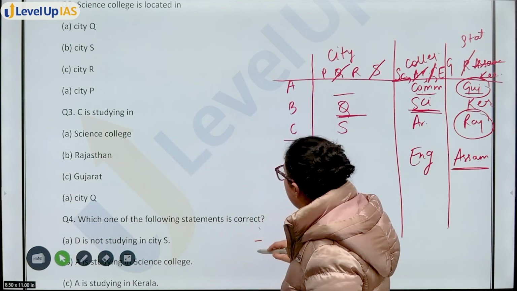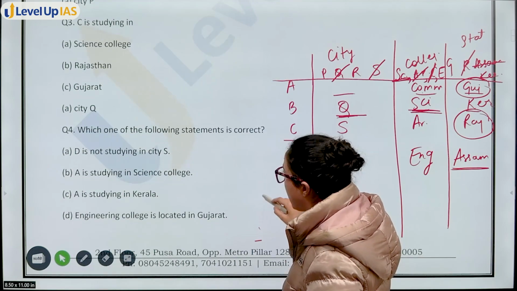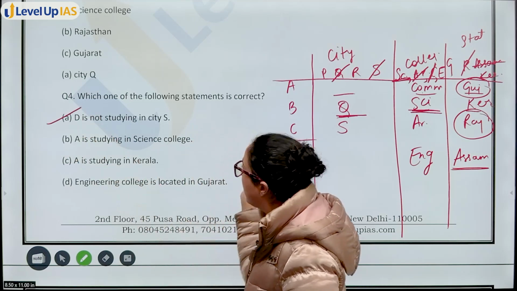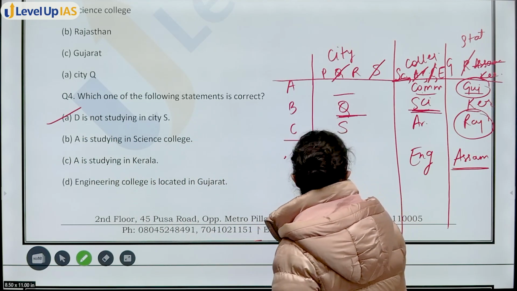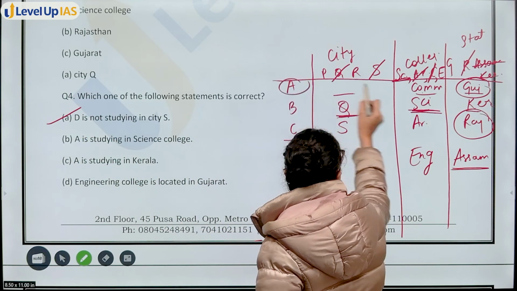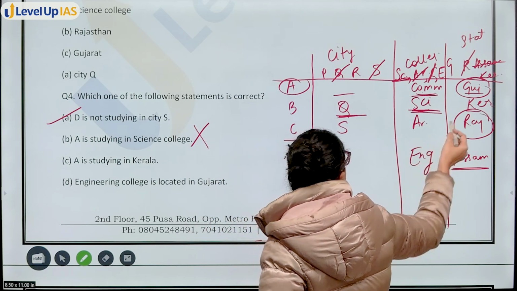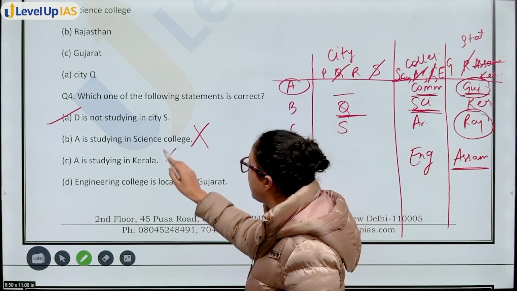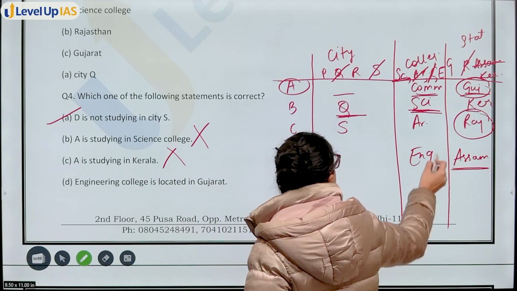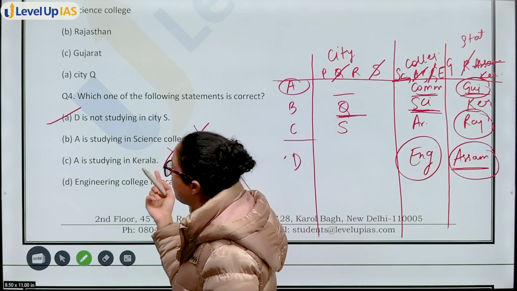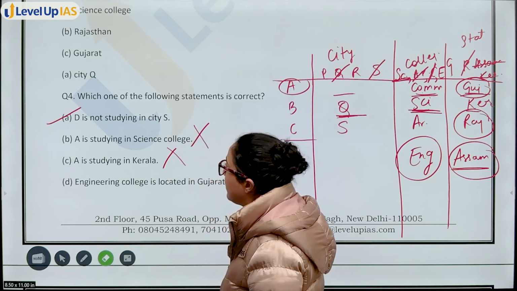D is not studying in S. Yes, this is correct, but we will see other options also. A is studying in Science College. A is studying in Commerce. Incorrect. A is studying in Kerala. A is in Gujarat. Incorrect. Engineering College is located in Gujarat. No, incorrect. Only statement A is true.